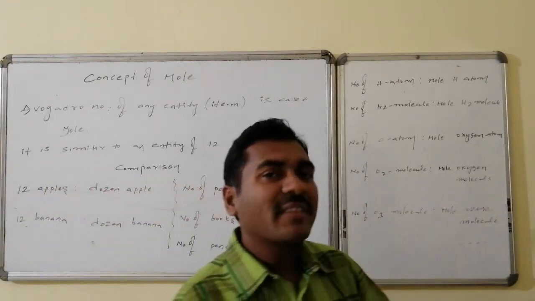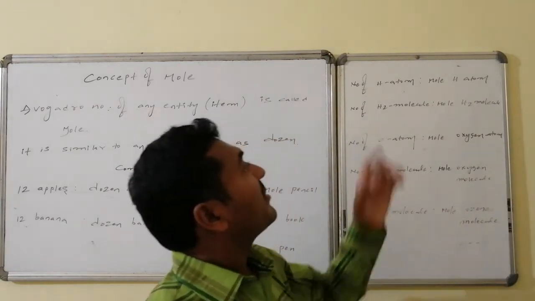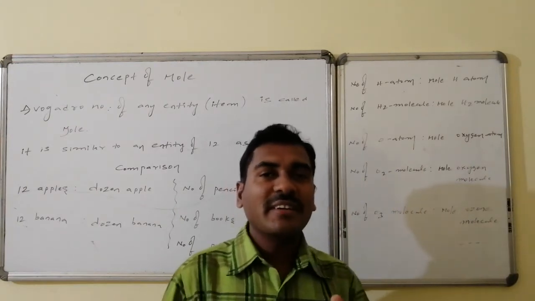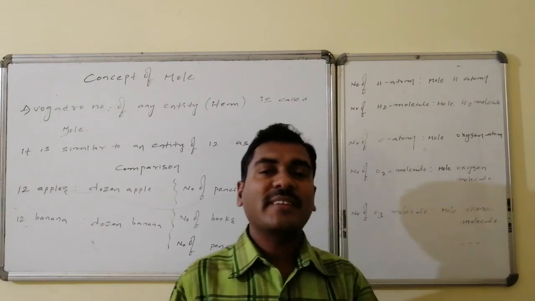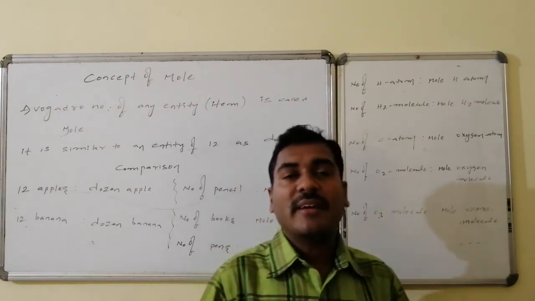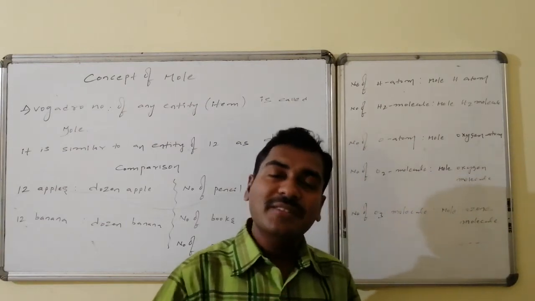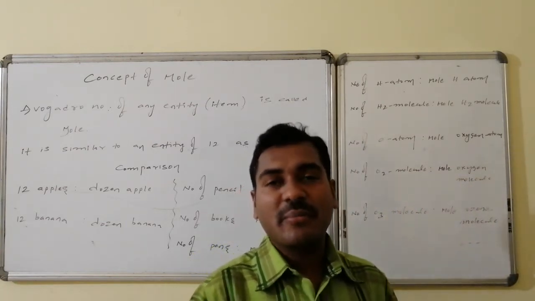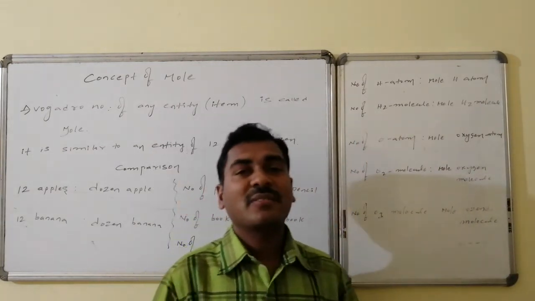This we apply for atoms, this we apply for molecules. Suppose Avogadro number of hydrogen atoms, mole hydrogen atom. What is the quantity there? Quantity is Avogadro number of hydrogen atoms. How many entities are there? Avogadro number. Instead of always saying 6.023 into 10 raised to 23, instead of always saying Avogadro number, we will say it as mole. Avogadro number of hydrogen molecules, that is also mole.